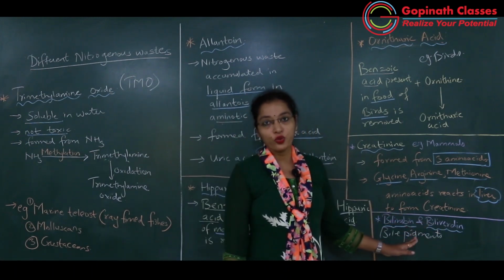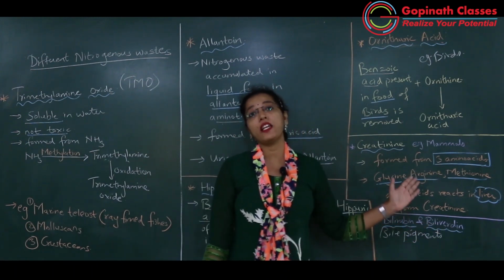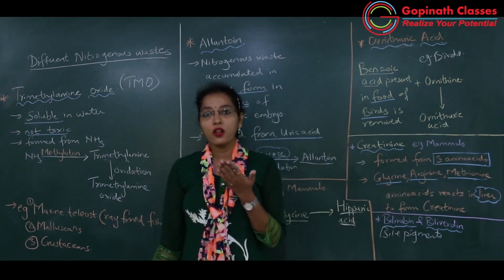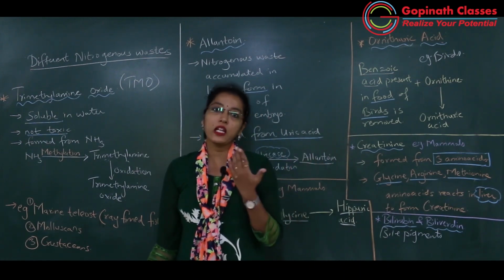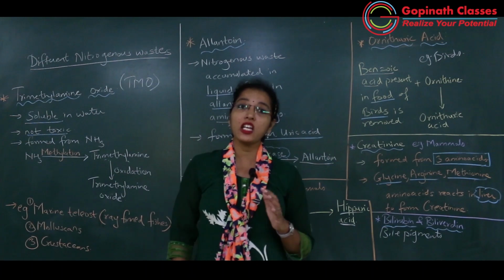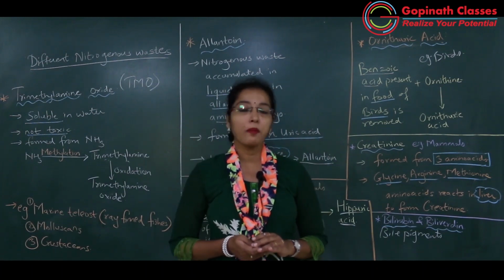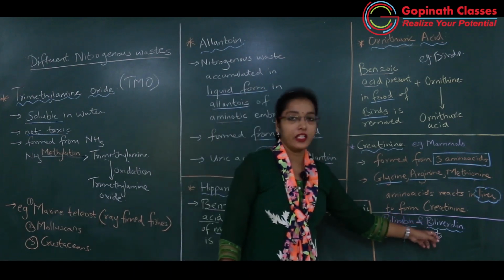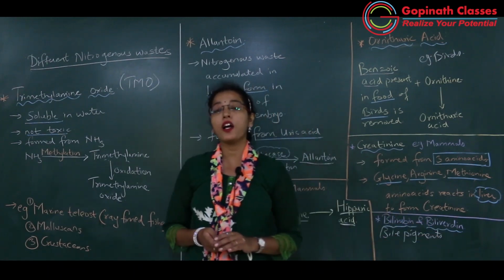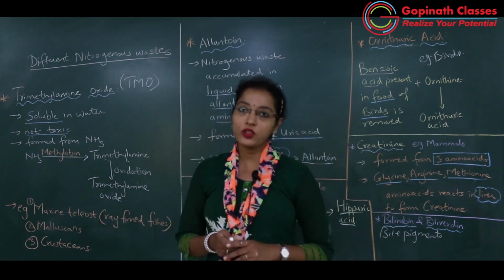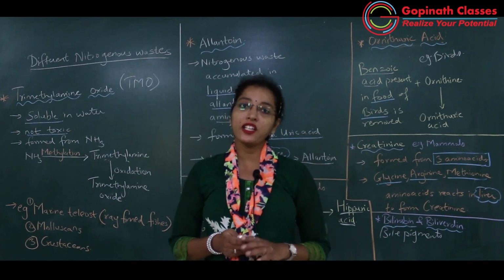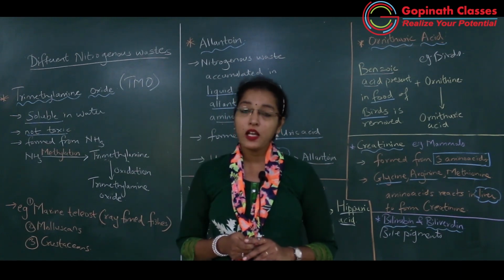They are of no use for our body. So they will be excreted out of the body through fecal matter. So fecal matter is yellow in color. Why it is yellow in color? Because of the bilirubin and biliverdin. Bilirubin and biliverdin are yellowish green in color. So that's why fecal matter is yellowish in color. Okay, but